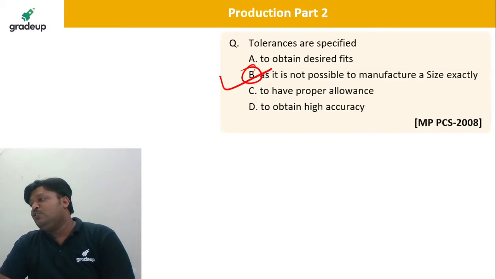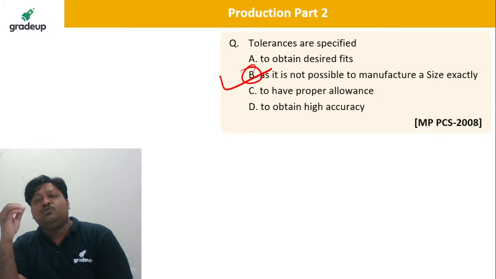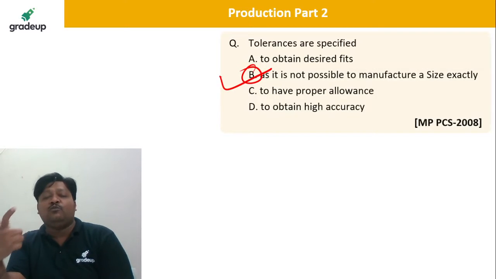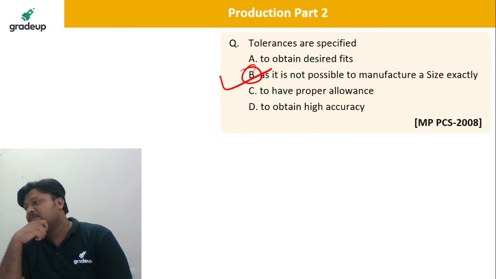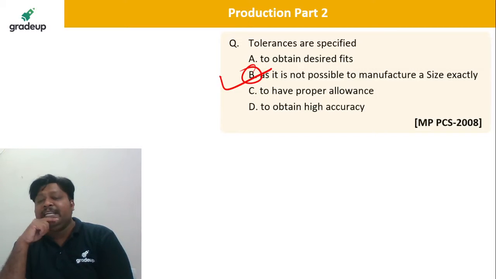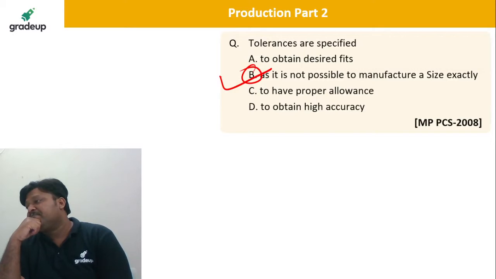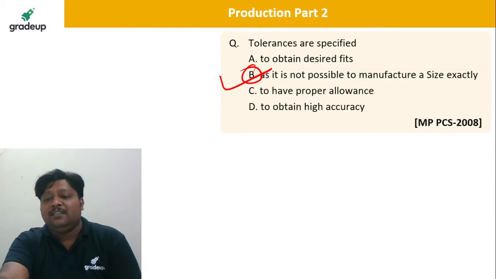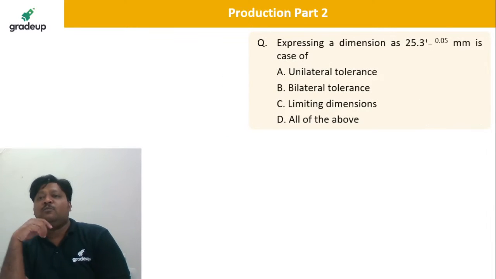Allowance is a different story. Yes, Nitish, the same size we cannot reproduce, so that is the reason why allowable permissible variation is allowed to us. If one thing you made in India and one you brought from America, definitely when you make the assembly, it is going to get correctly matched. Because of tolerance. Very nice, Adnan.